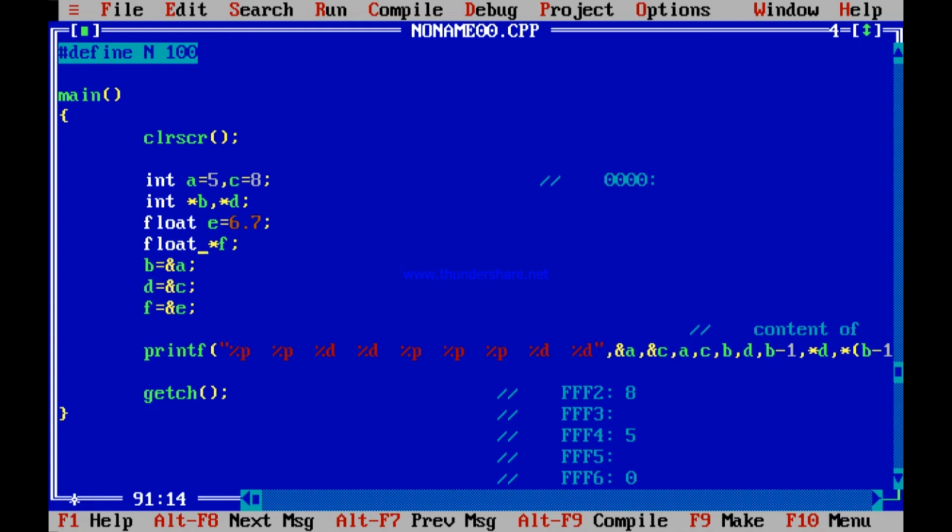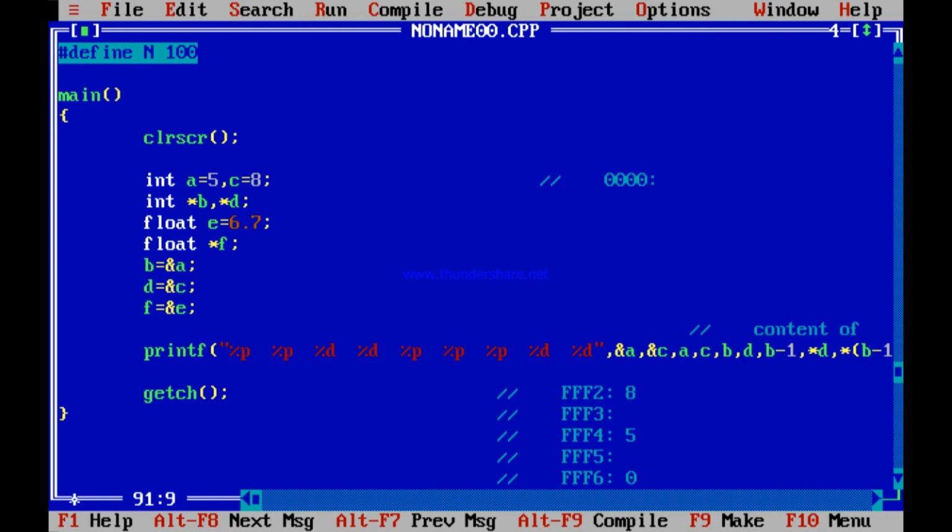Because float E, you are saying E is a floating point variable. So F, float star F, F is not a floating point variable. F is a pointer, an address which can contain what? An address which contains a floating point number.